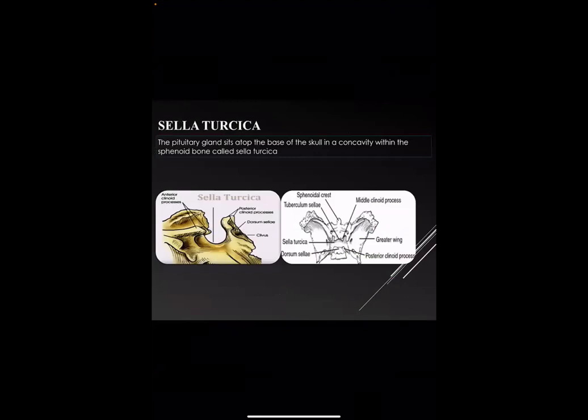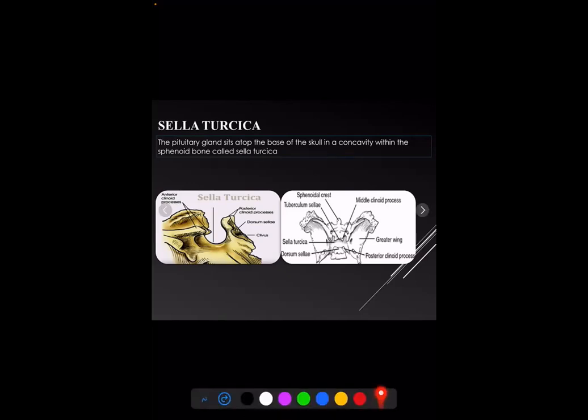The pituitary gland sits at the top, the base of the skull, in the concavity within the sphenoid bone called sella turcica. This is the saddle-shaped sella turcica with the anterior clinoid at the anterior boundaries and the posterior clinoid at the posterior boundaries.